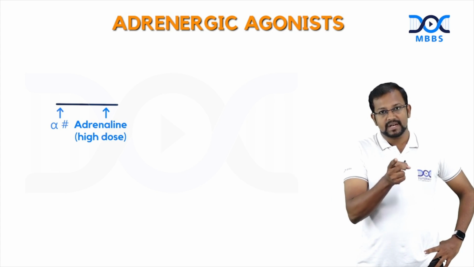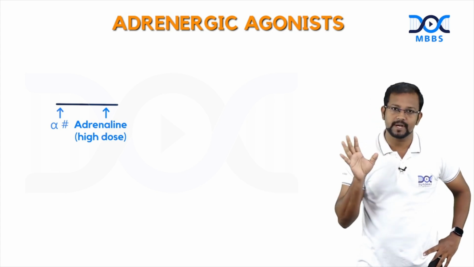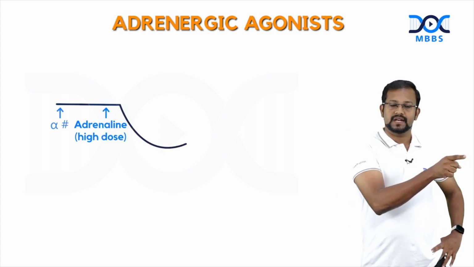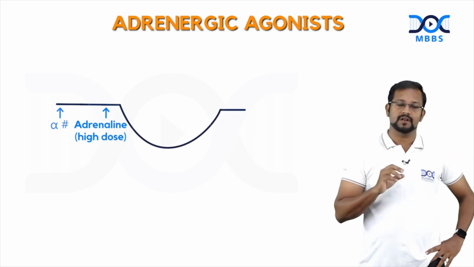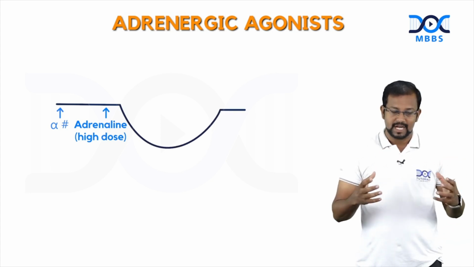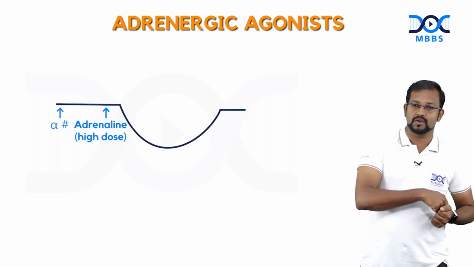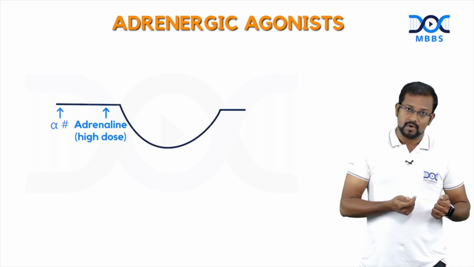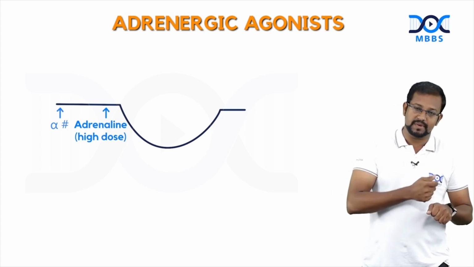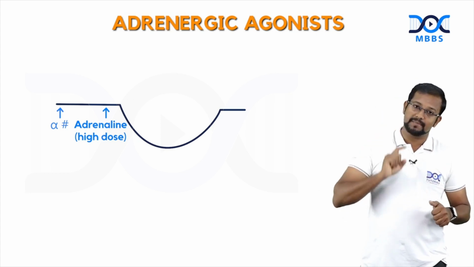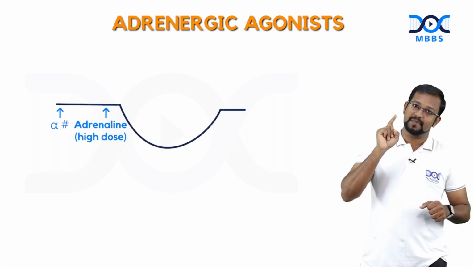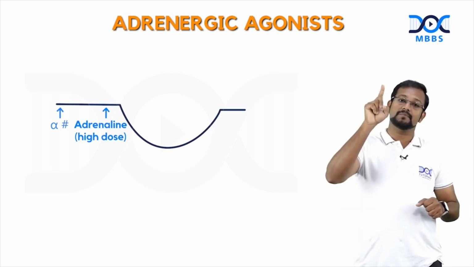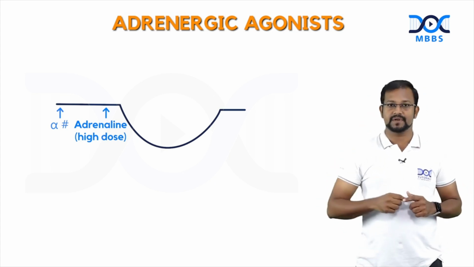Is the blood pressure going to increase? No. The increase in blood pressure is not going to be seen. There is just going to be a decrease in the blood pressure. For example, if you have taken an animal and you are monitoring the blood pressure in the monitor, you have administered an alpha blocker, and now you have administered adrenaline. You expect an increase in blood pressure in that monitor, but that is not going to happen. Instead, the reverse thing is going to happen. Instead of an increase in blood pressure, there is going to be a decrease in the blood pressure.